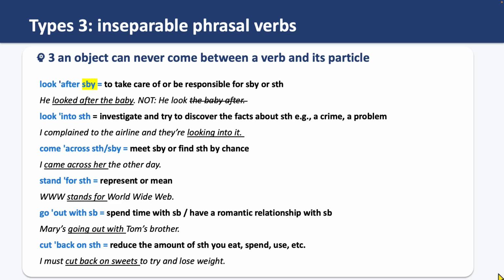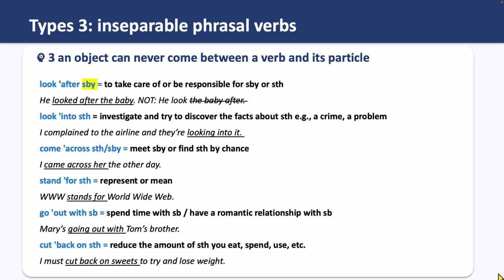You cannot put a word between them. Here's another example. Look into something. If you look into something, you investigate and try to discover the facts about something, usually a crime or a problem. For example, I complained to the airline and they're looking into it.